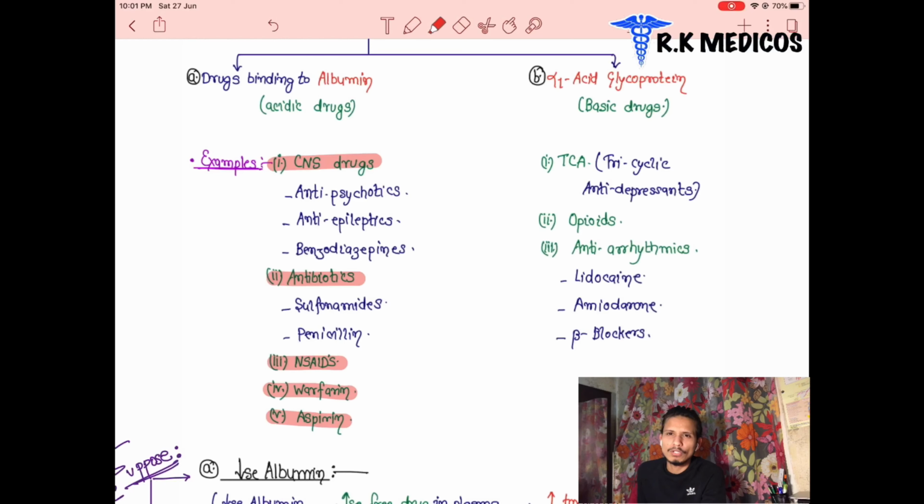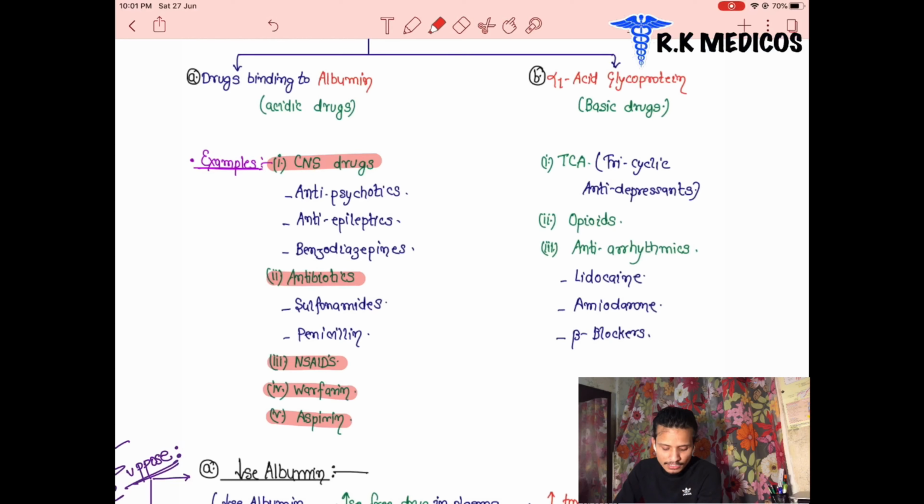The patient has myoclonic or clonic seizures. When this type of seizure happens in the patient, these anti-epileptic drugs are used. Next one is benzodiazepines. Benzodiazepine drugs are the drugs which act on the benzodiazepine receptors. That is the classification of the group on the basis of the receptors.